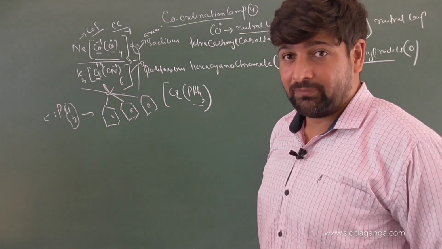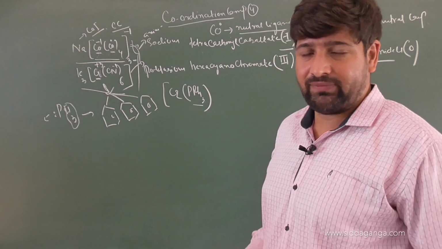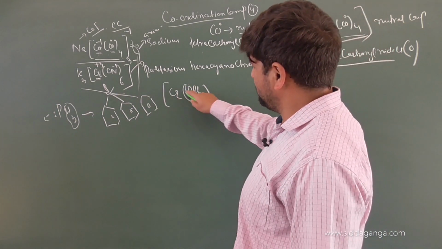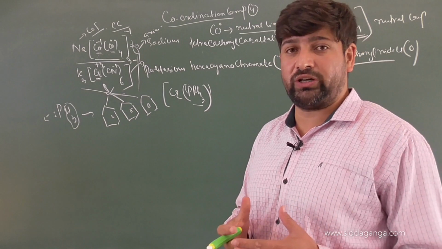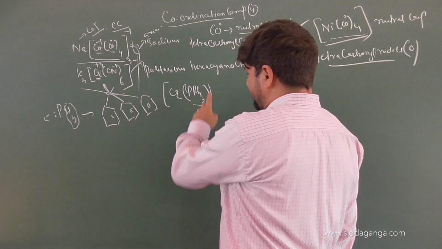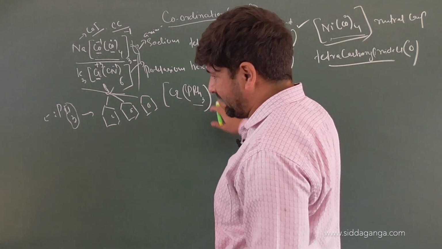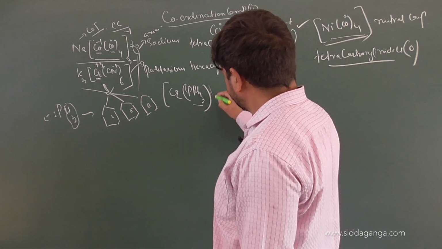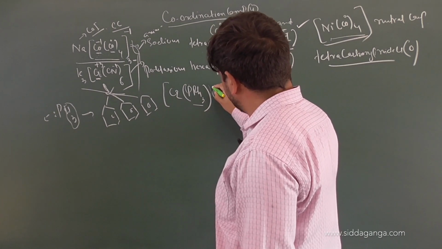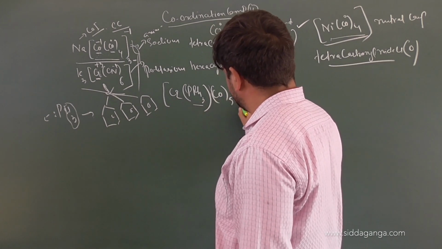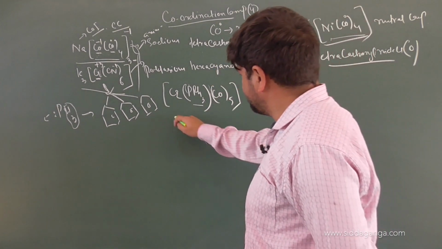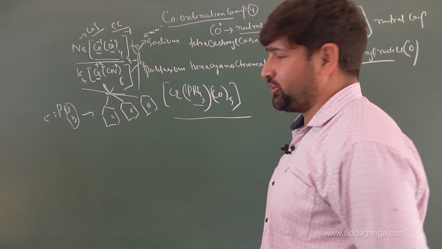Whenever there is a polyatomic ligand, whether it is neutral, positively or negatively charged, it must always be shown in brackets. You need to show it in brackets only. So you have Cr(PPh3). Then you have one more ligand attached to it, in the form of CO. This is also diatomic. So CO 5 times. Now it is Cr(PPh3)(CO)5.